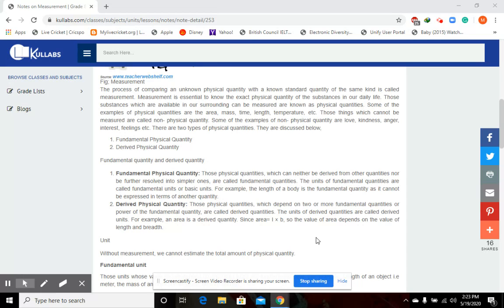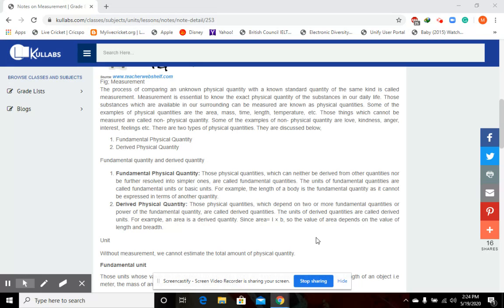Suppose you want to know what my height is. My height is an unknown quantity. You have no idea how much is my height. But if I ask you what is the length of a 1 meter scale, then you will obviously say it is 1 meter. So you know that the length of a 1 meter scale is a fixed known quantity. It is a fixed standard quantity.